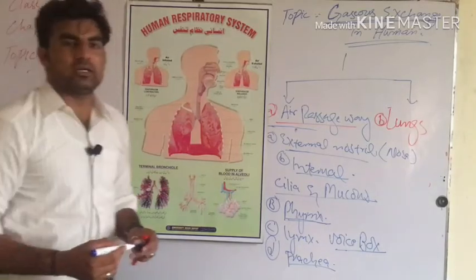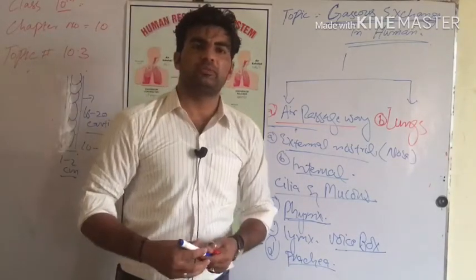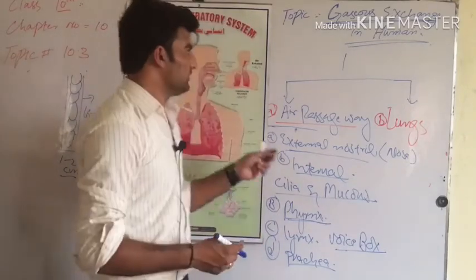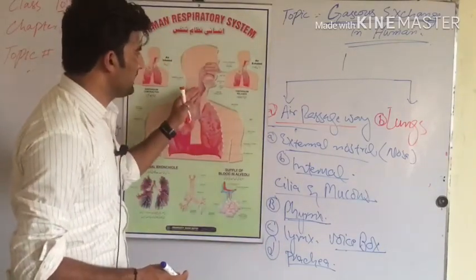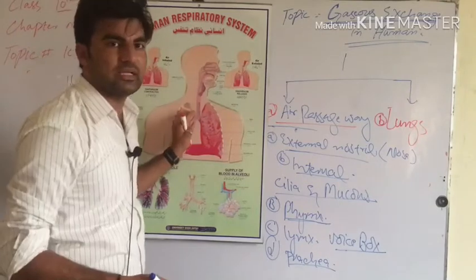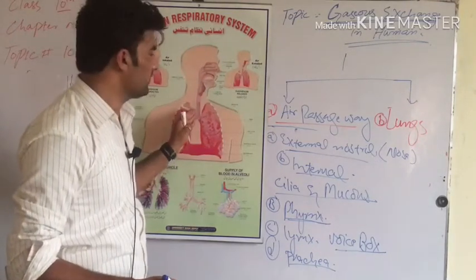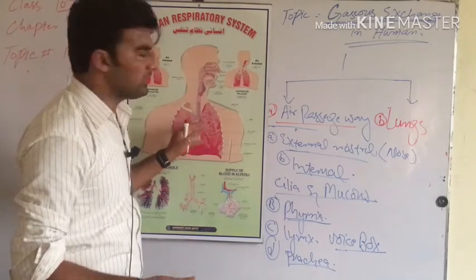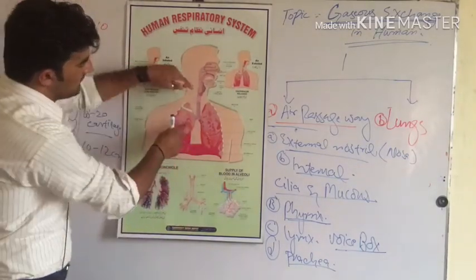Now the trachea is a part of the human respiratory system, the gaseous exchange air passageway, in which air enters the trachea from the larynx. Through the trachea it travels toward the bronchi. What are bronchi?